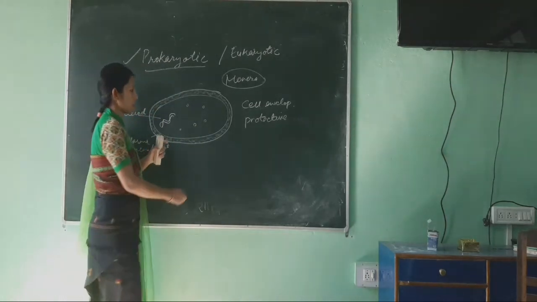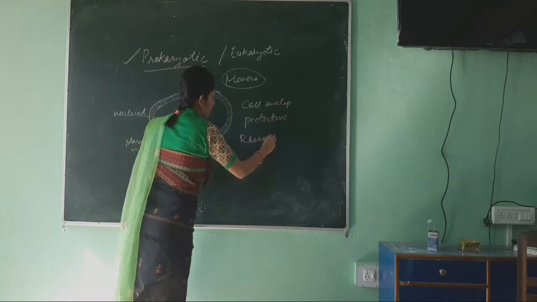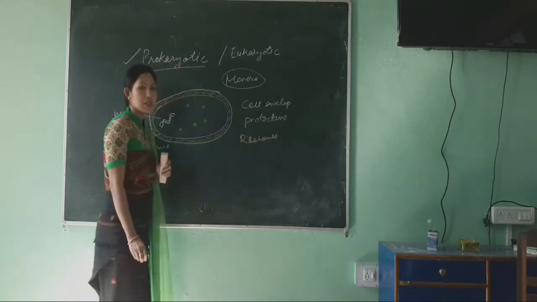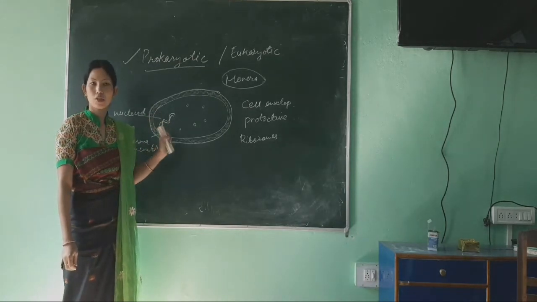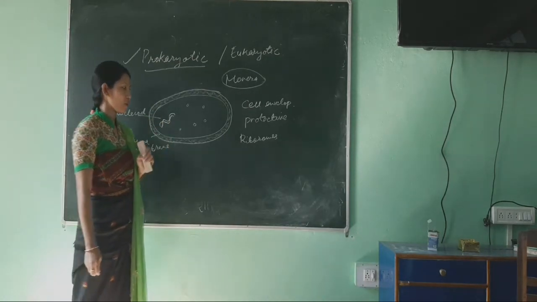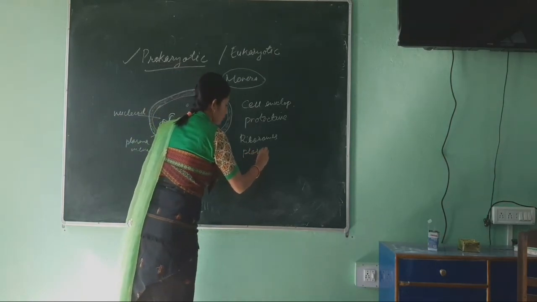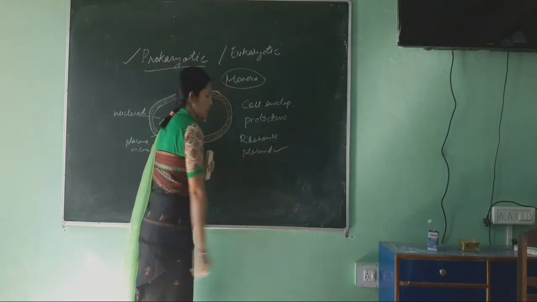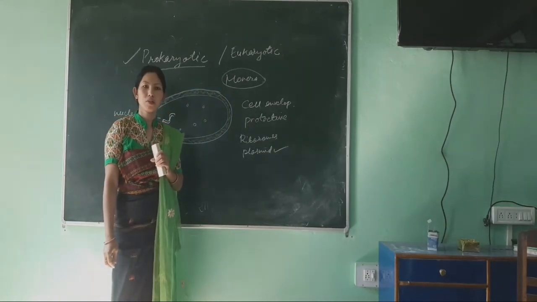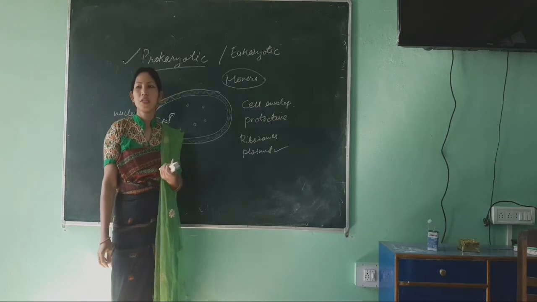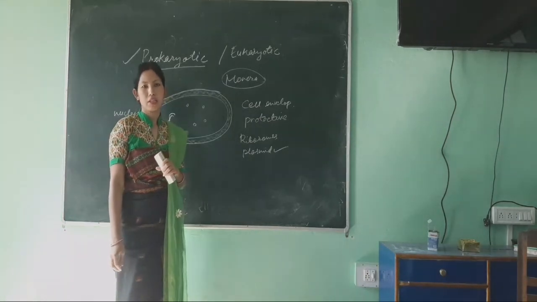Then apart from genomic DNA, the DNA present in the nuclear region in the chromosome, they also have one DNA known as the plasmid DNA. This plasmid DNA has a very important role in biotechnology and genetic engineering for the construction of recombinant DNA.